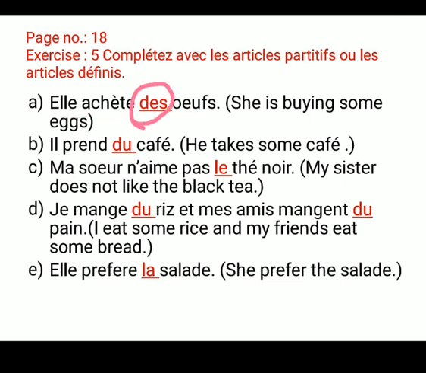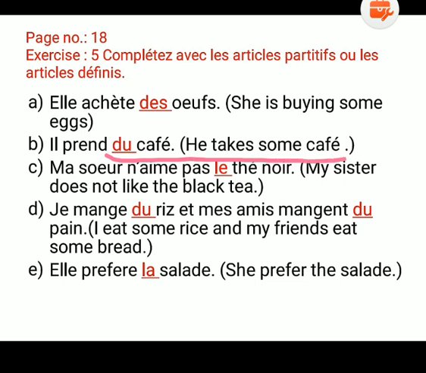We don't know the quantity here, and eggs are eatables, and when we don't know the quantity, then we use the partitive article. Okay, now part B. Il prend dash café. He takes some café.